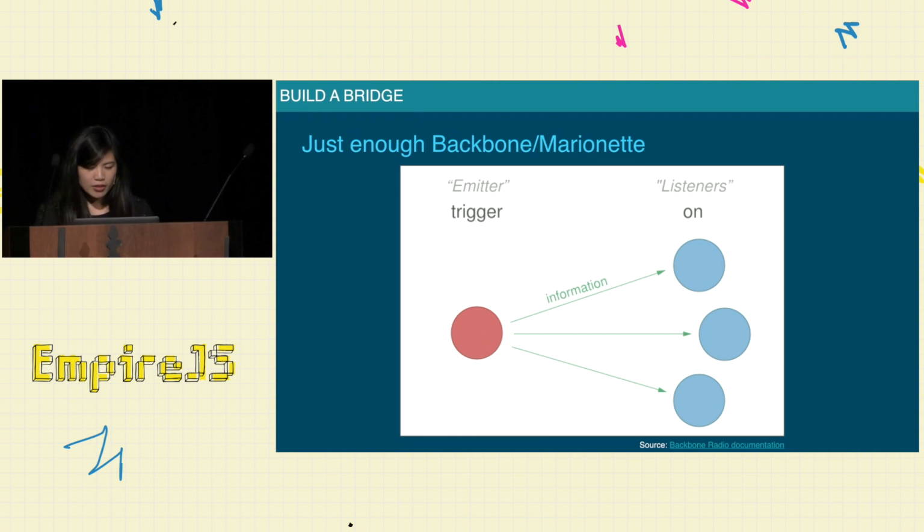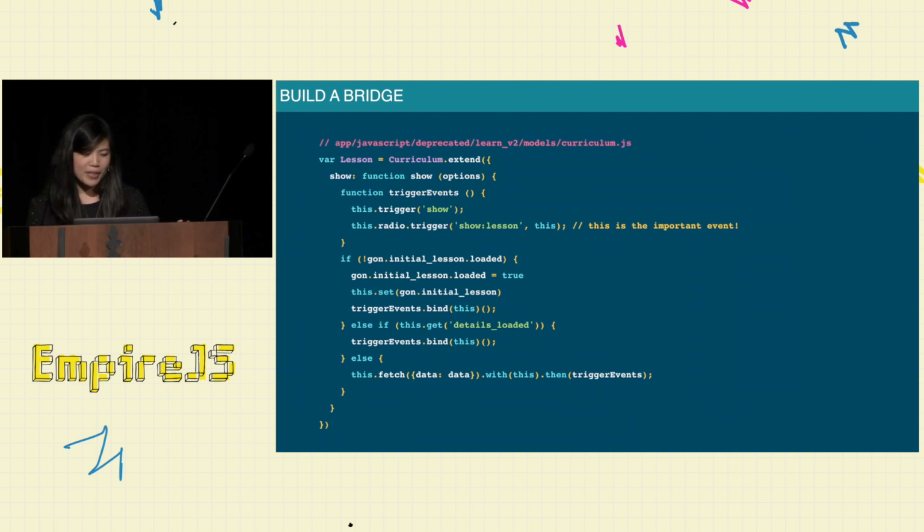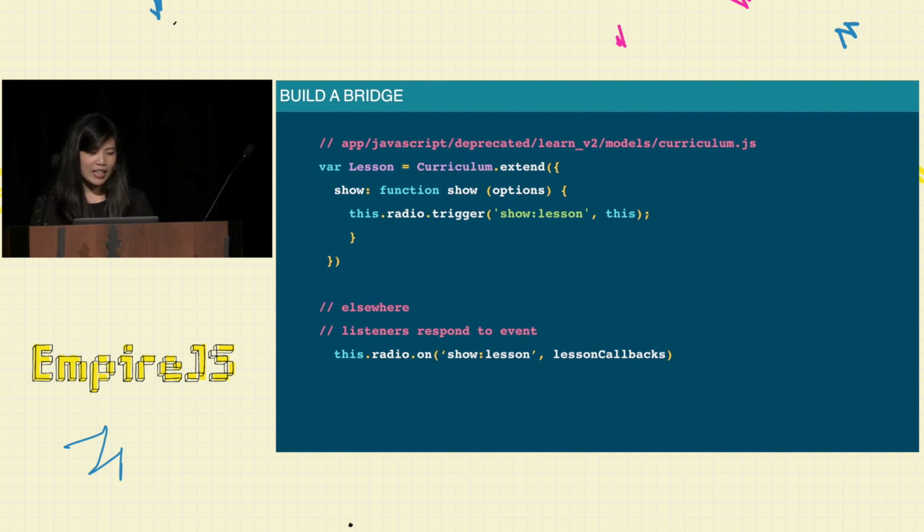Cool. So this is an example of a Backbone model. A lot of stuff is going on here. It is really complicated, and I don't want to get into it. So we'll look at this pared down version here. This is a curriculum model, specifically our lesson model. In our show function that gets called as part of the lifecycle of this model, we see that we get a reference to a radio channel, and we trigger the show lesson event.